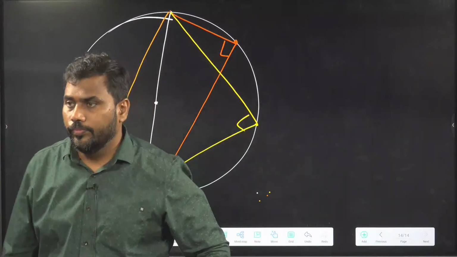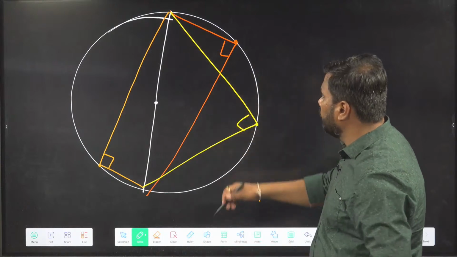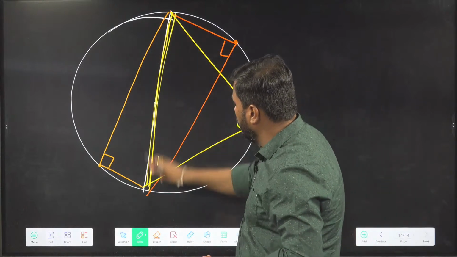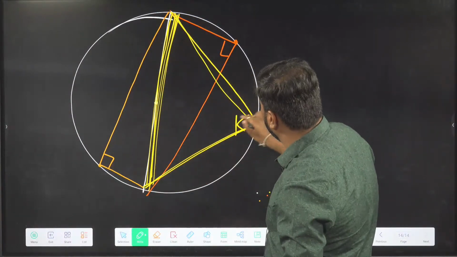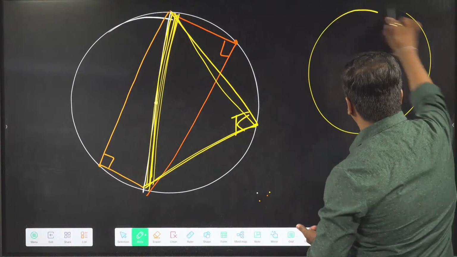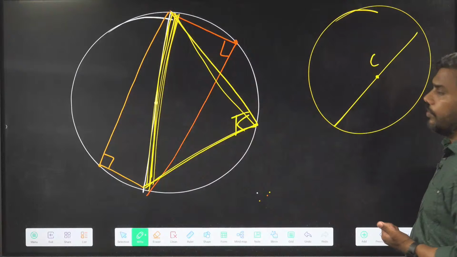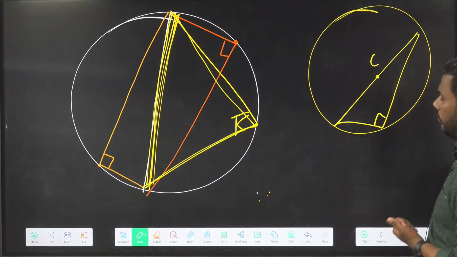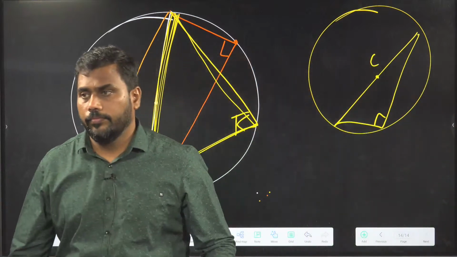Last property, yeah, if you want, I can repeat the last property. A diameter of a circle is here. Any diameter of a circle creates a 90 degree angle on the circle. Let me draw the diagram again. This is the diameter of the circle passing through the center. It will create a 90 degree angle on the circle.